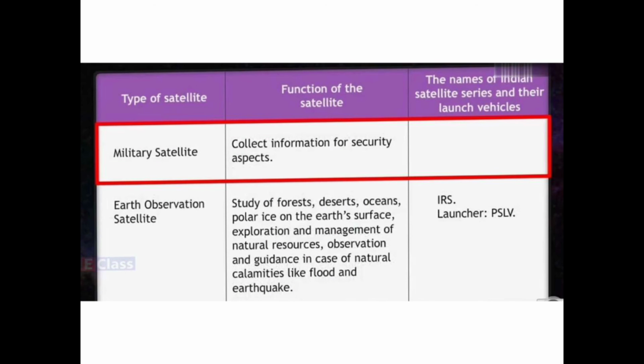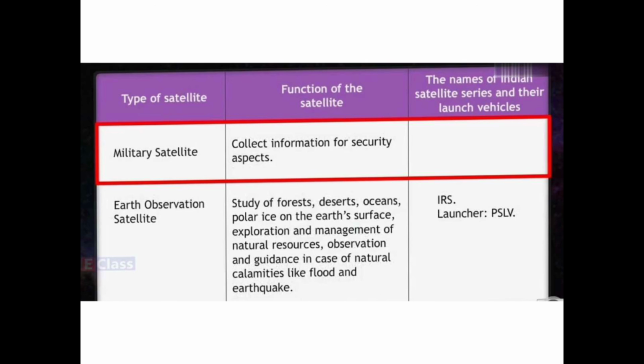Then we have the military satellite. Children, for safety purposes, we have not told you the name of the satellite and the launcher. It is confidential, that is why. So I am just telling you the function of it, that is to collect information for the security of our country. The last one is the Earth Observation Satellite.